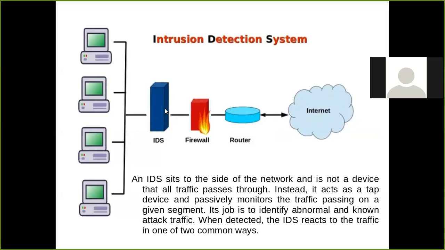But this IDS is established here only to see the message or segment of traffic passing through it, and what the behavior of this traffic is. It only monitors the behavior of the sequence of bits passing through this IDS.